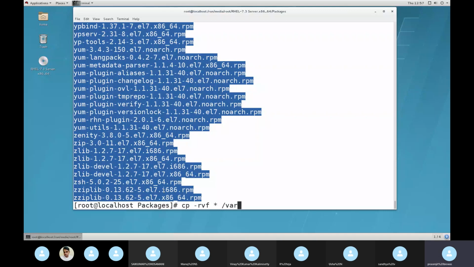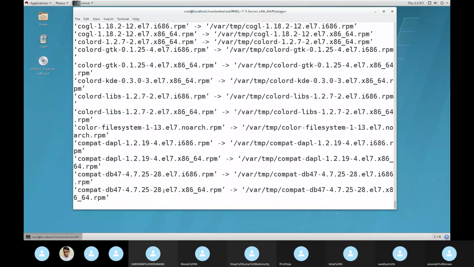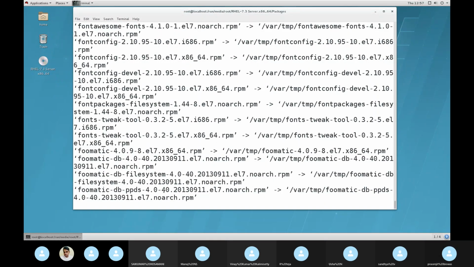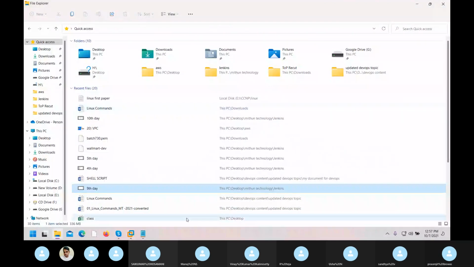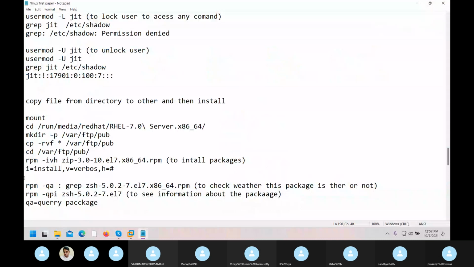I'll explain, just a second. Let me check why it worked. What I did, I gave this command. See, this means if I want to go inside the entire directory, so I went inside my package directory. There I have given CP. The RVF means recursive, that is every folder, whatever files are there. Everything I want to copy.